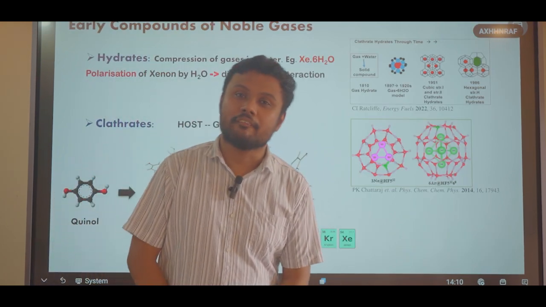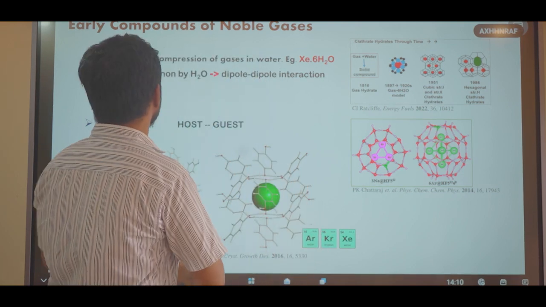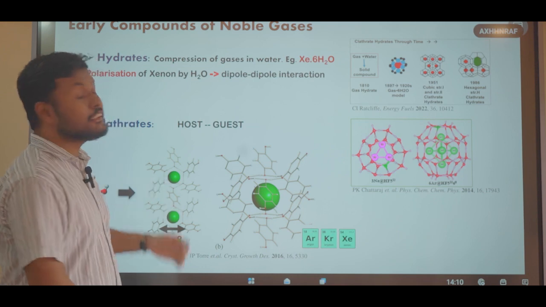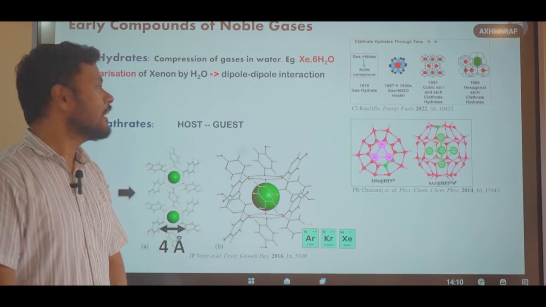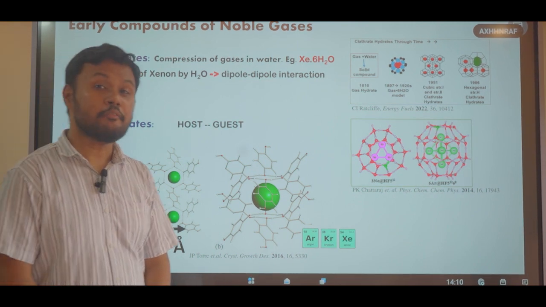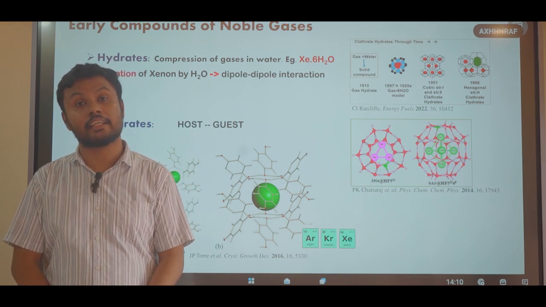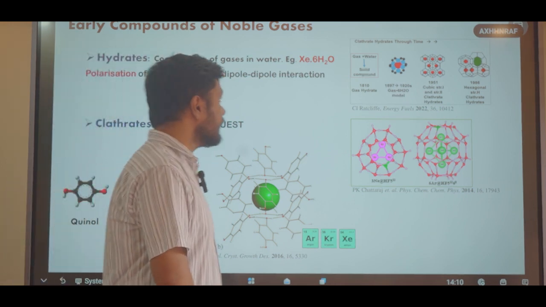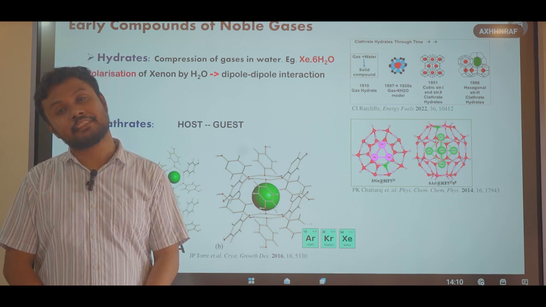So let us now learn about the compounds of noble gases. The earliest known compounds of noble gases are their hydrates and clathrates. Hydrate compounds are nothing but aqua complexes of noble gases. These compounds are formed by the heavier noble gases. Why? Because heavier noble gases are larger in volume. That means they are highly polarizable. So if we place these noble gases in the vicinity of a molecule having a permanent dipole moment such as water,